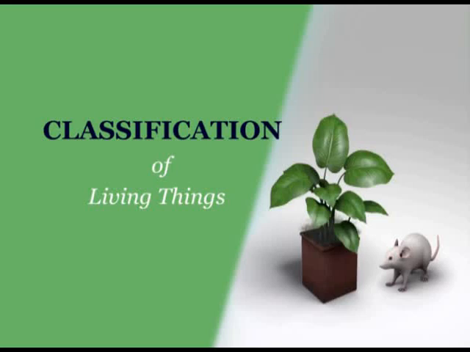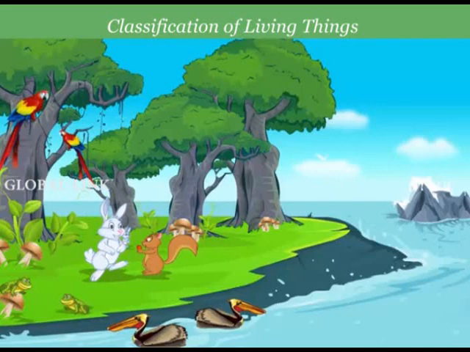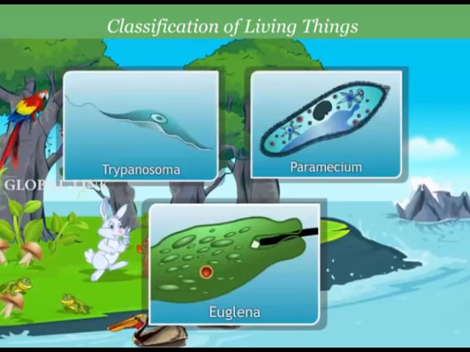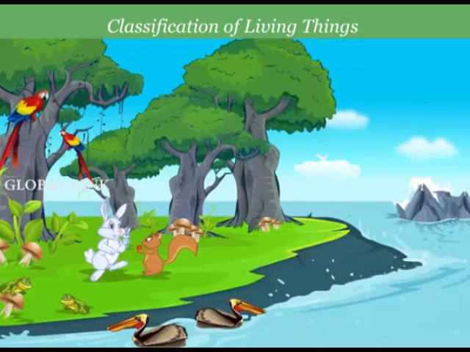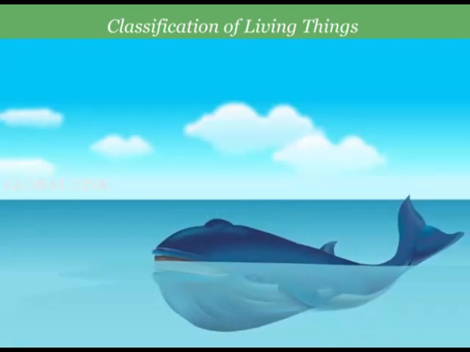Next chapter, classification. This is planet Earth, the home to diverse forms of life. Animals, plants, fungi, microorganisms, and much more. 30 million species inhabit the biosphere, ranging from microscopic bacteria to giant mammals like blue whales.